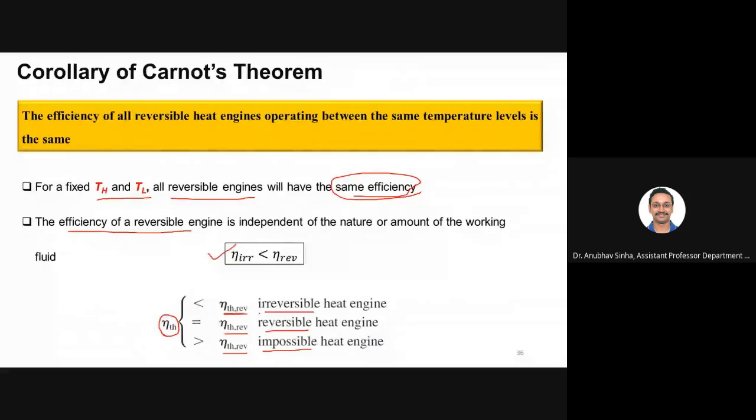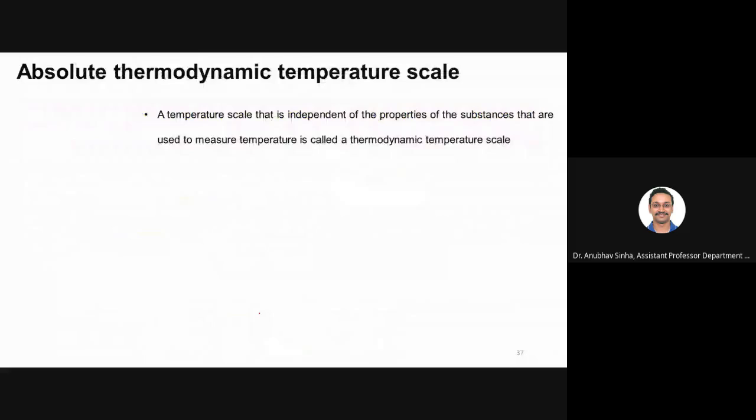Okay, moving on. Let us talk about the absolute thermodynamic scale: a temperature scale that is independent of the working fluid, independent of the properties of the substance used to measure temperature. This is called the thermodynamic or absolute thermodynamic scale.